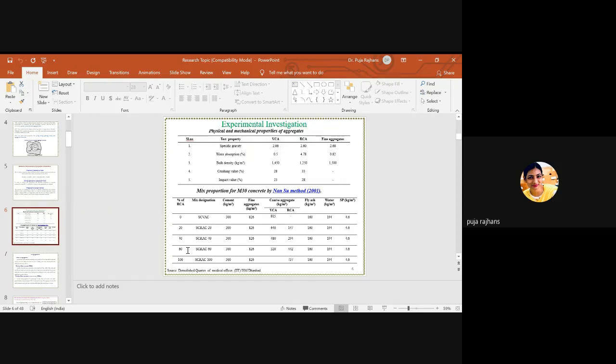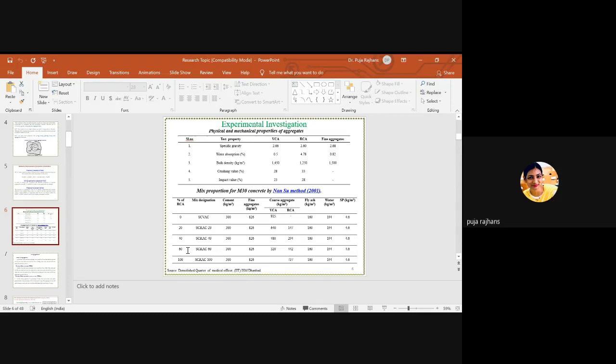Here is the mix designation. SCVAC means self-compacting virgin aggregate concrete, and the last one is self-compacting recycled aggregate concrete. The substitution percentages are 0, 20, 40, 60 and 100. So this is the proportion which I got from the Nan Su method.